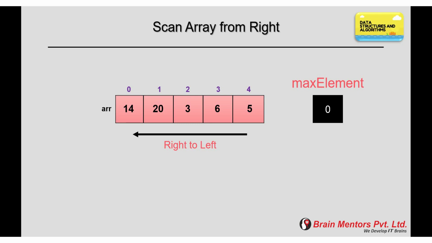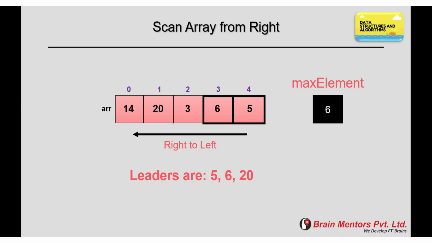So the leaders of this given array are 5, 6 and 20. So let me explain it. First element is 5, which is greater than this max element as max element is equal to 0. So the first leader is 5. And the updated value of max element is 5. Second element is 6, which is greater than max element as max element is equal to 5. So the second leader is 6. And the updated value of max element is 6.